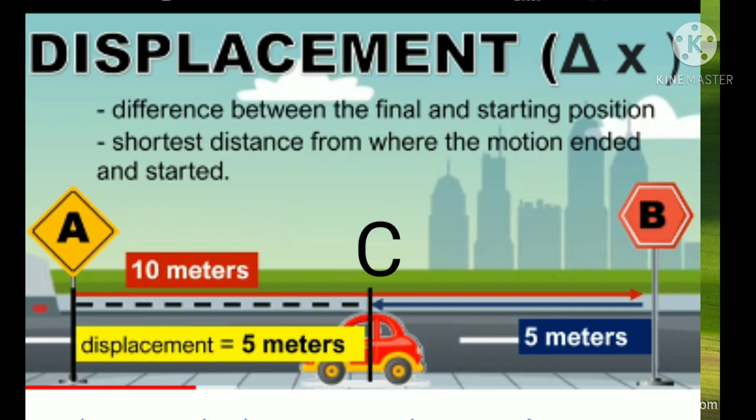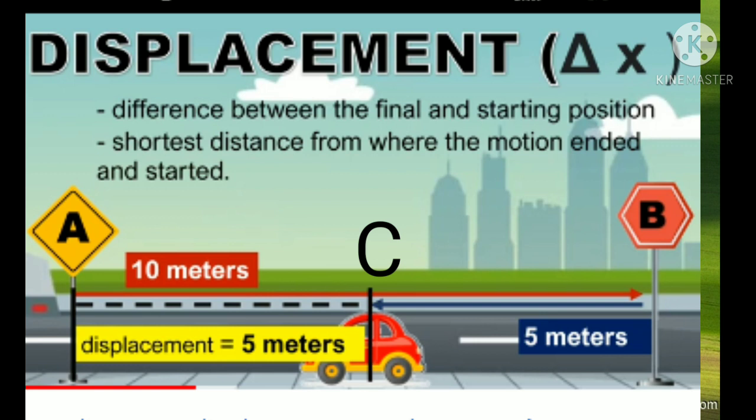Now again consider the car travels from B to C. Okay, the middle point C. So again it travels from B to C. So B to C, how much distance does it travel in total? 5 meters. Now the total distance traveled by the car is equal to how much? 10 plus 5, 15 meters. Okay, the total distance traveled by the car is equal to 15 meters.